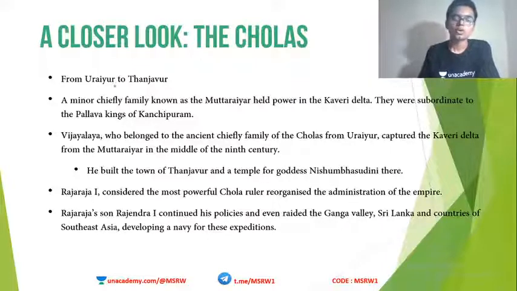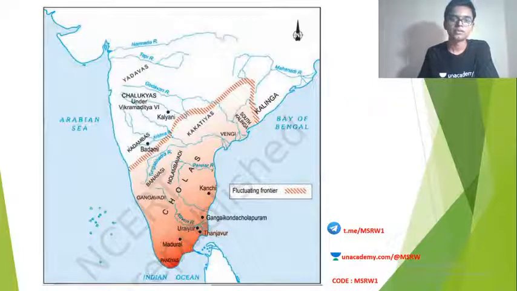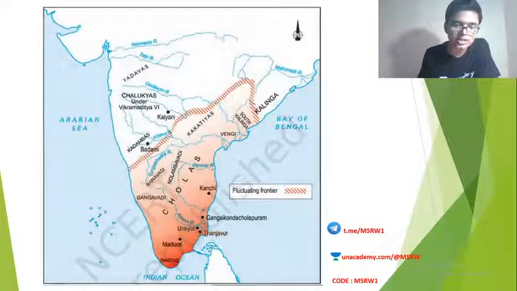The Cholas' initial capital was at Uraiyur. Later it was changed to Thanjavur, but Uraiyur was their initial capital. A minor chiefly family known as the Muttaraiyar held power in the Kaveri Delta. Look at this map. If you look closely, you can see the Kaveri river here.